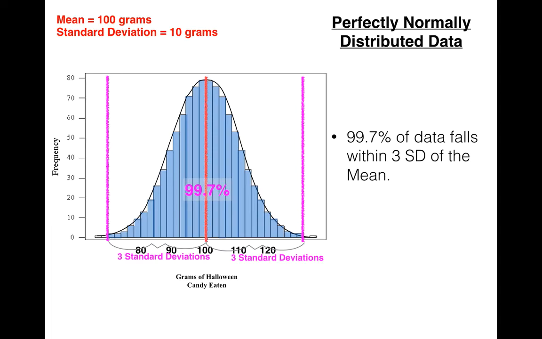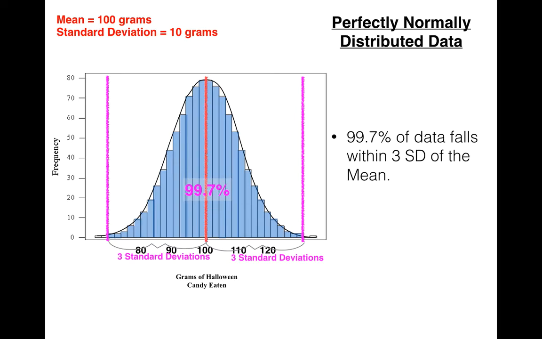Within 3 standard deviations of the data, we find 99.7% of the data. That means only 0.3% of the data falls outside of 3 standard deviations from the mean. And of course, we can use this with probability. So what is the probability that a piece of data falls within 3 standard deviations of the mean? Well, the probability is 99.7%, because 99.7% out of the 100% falls within 3 standard deviations of the mean.